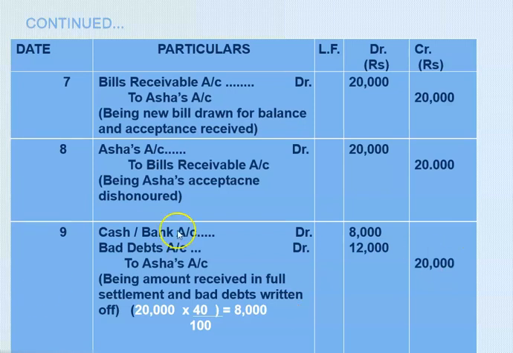So here we have done with 2 sums. Now in the next sum we are going to study bill sent to the bank for collection and bill endorsed, right? I hope students that you have understood very well.